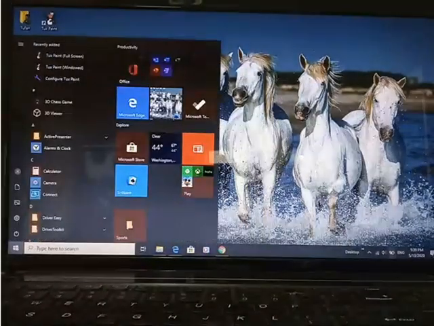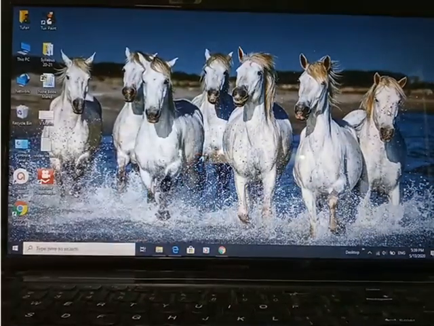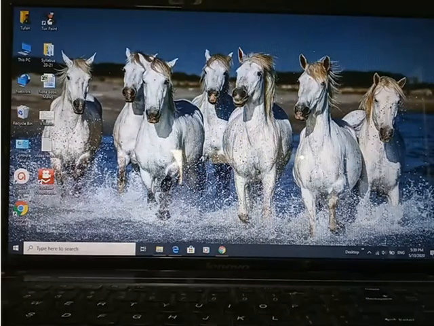This side area, whatever things are showing here, these are the notification area. Whenever any notifications come, they come here. See, three new notifications are showing. If you click here, you will be able to see the notifications.